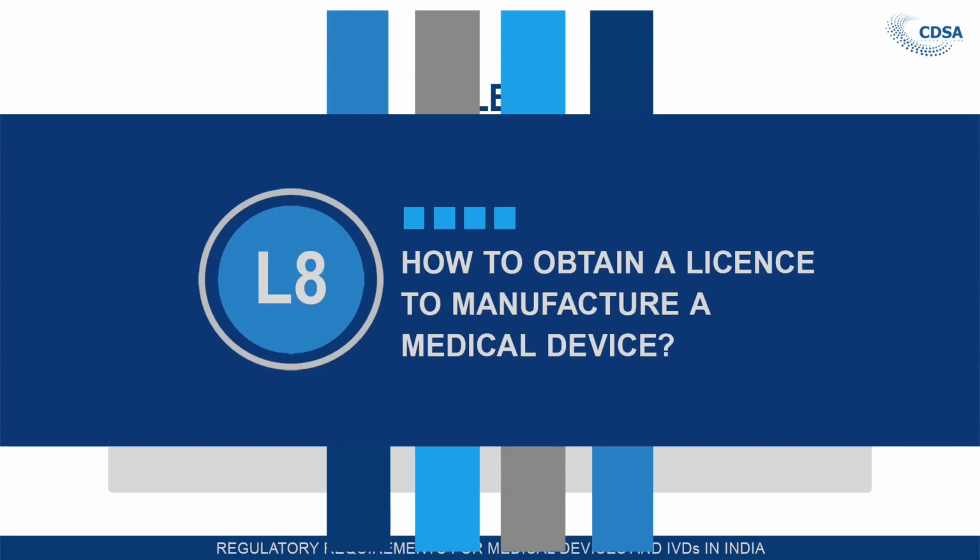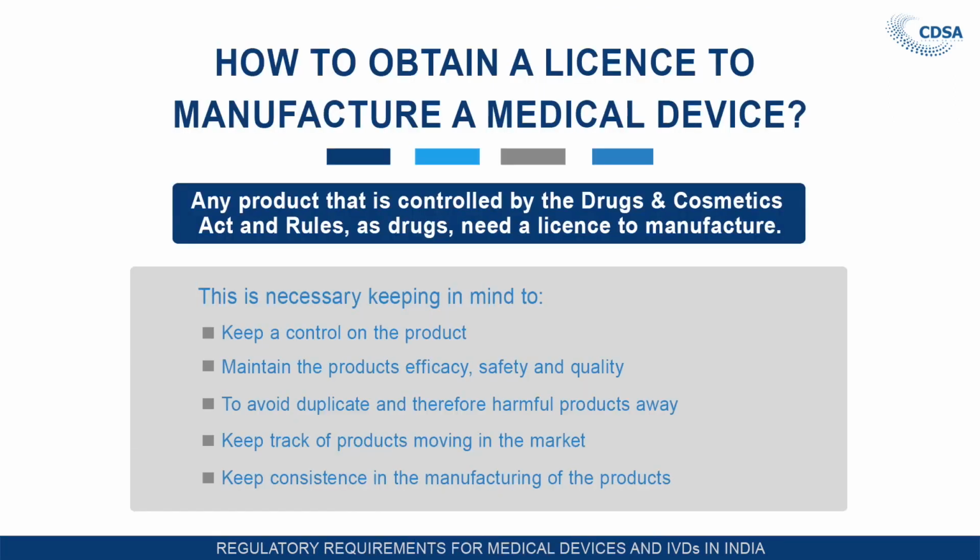So how to obtain a license to manufacture medical devices. Any product that is controlled by the Drugs and Cosmetics Act and Rules as a drug needs a license to manufacture. Why is a license required? To keep control on the product, to maintain the product efficacy, safety and quality, to avoid duplicate and therefore harmful products, to keep track of the products moving in the market, and to keep consistency in the manufacturing of the product. To have all those criteria, the license is required, and through the license we can control these.